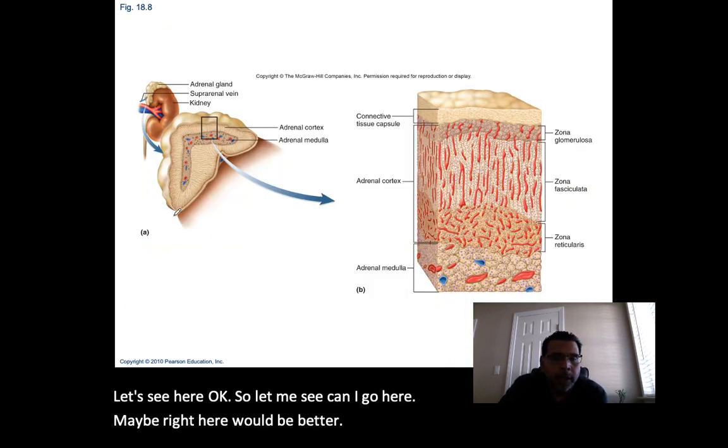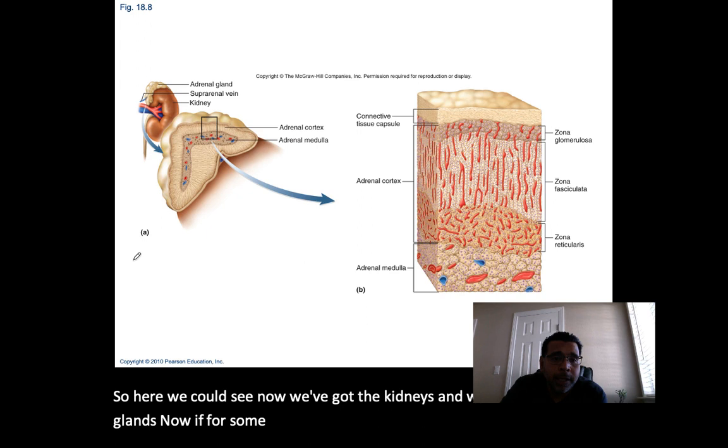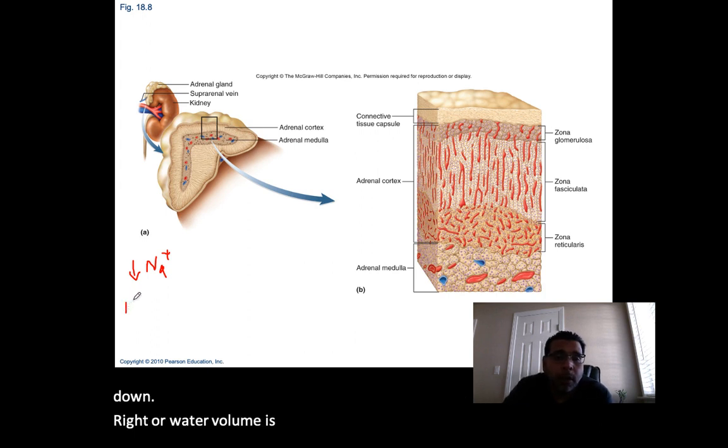So here we could see, now we've got the kidneys and we have the adrenal glands. Now if for some reason in our bodies our sodium level was to come down, right? Or our water volume is low, our water pressure is low inside the body.